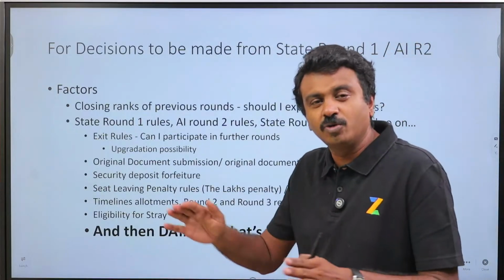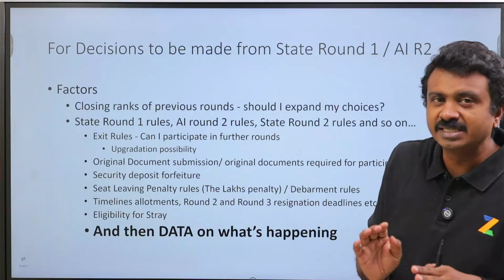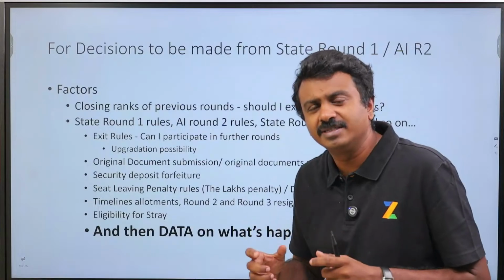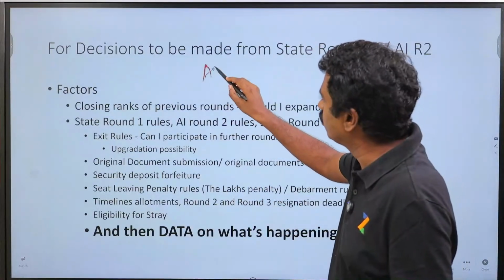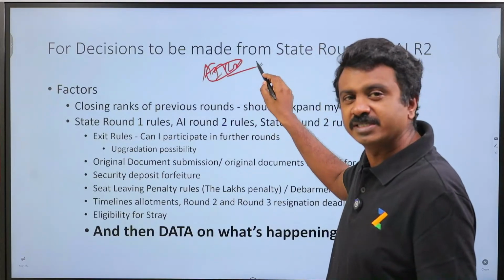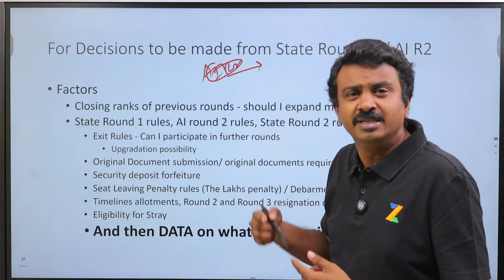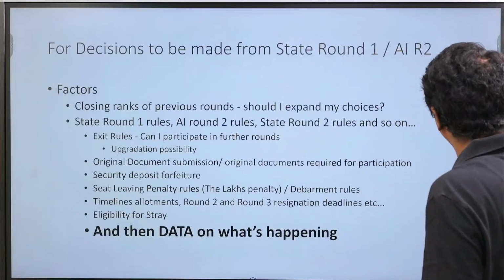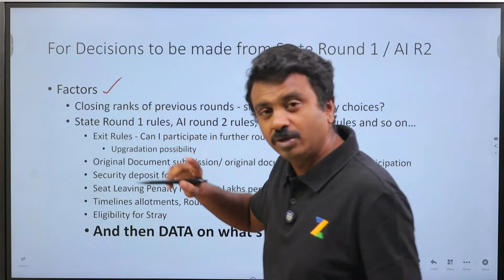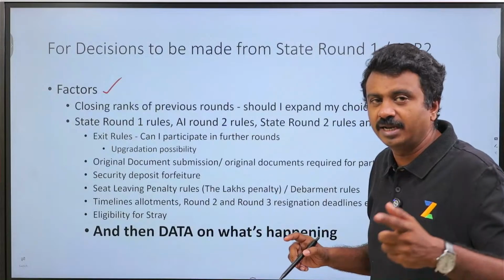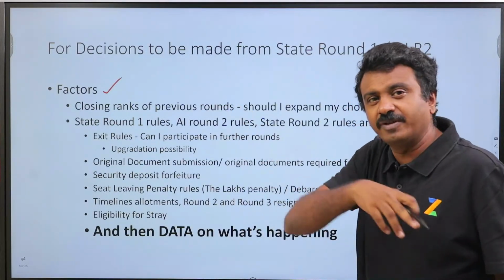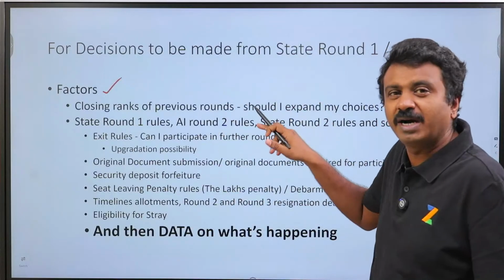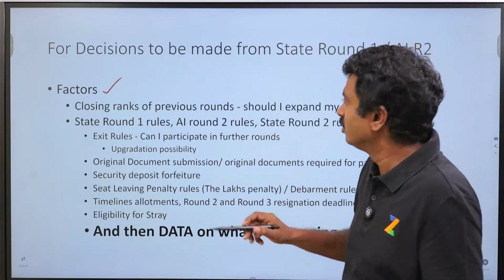Just like that, looking at all sets of data may result in the crucial time being left out, especially after all India round 2, when everything happens quick. State round 2s will also be done, and you have to look at rules. Right now, if you plan for it, it will be better. We will look into allotment mapping. If you just joined us a little late, we will look into allotment mapping demo half an hour later. We will be just looking at these so that when we look at allotment mapping demo, these parts are very clear and we can correlate to the factors.